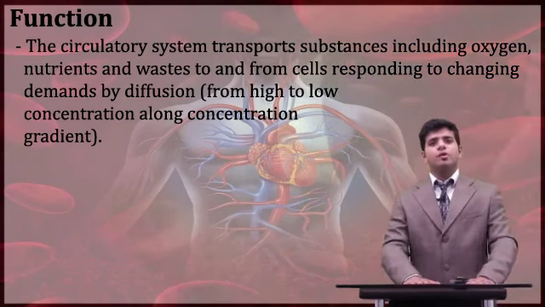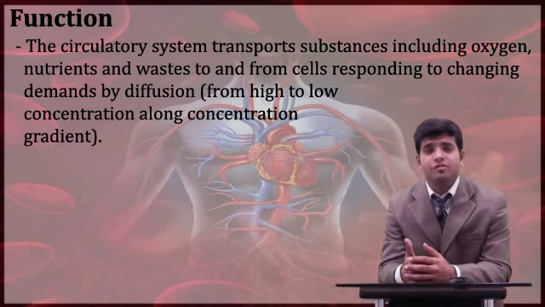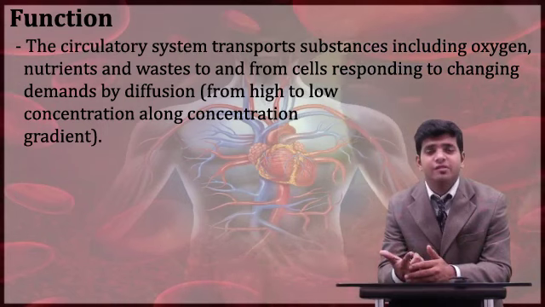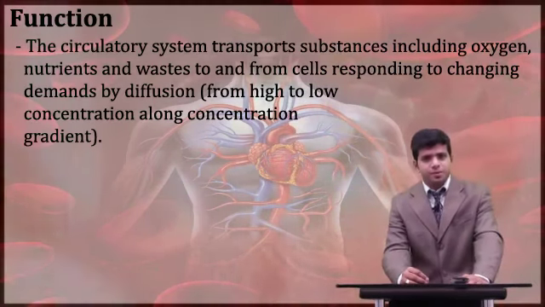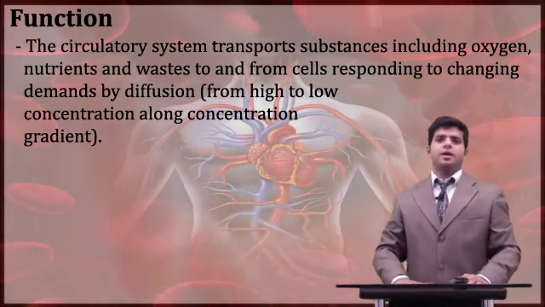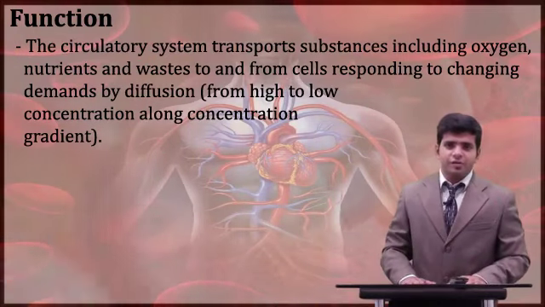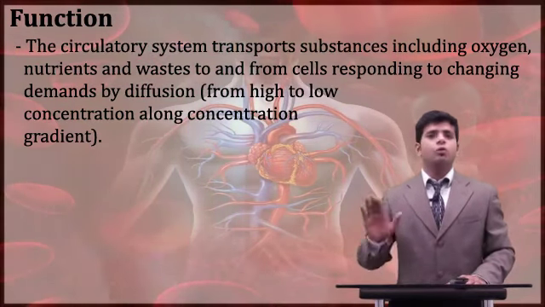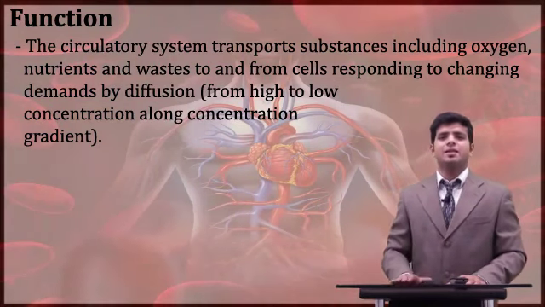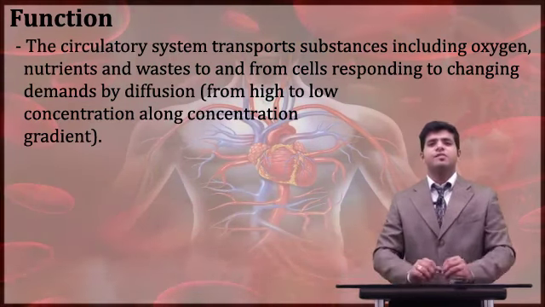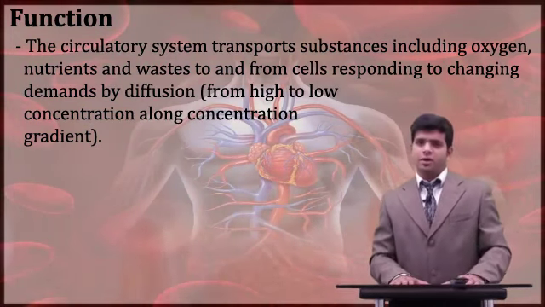Now, speaking about the circulatory system in multicellular organisms, there are two types: one is the open circulatory system and the second is the closed circulatory system. When I say open circulatory system, the word itself specifies the meaning: open. That means the blood will flow through the organism's cavity. It will not have blood vessels like the arteries and the veins. It will simply get dissolved into the body and come directly in contact with the organs.